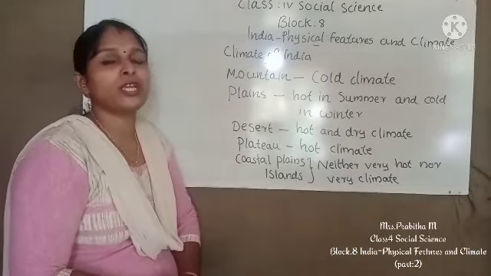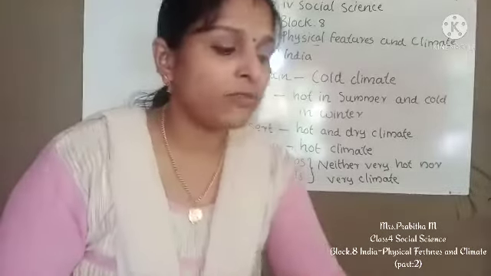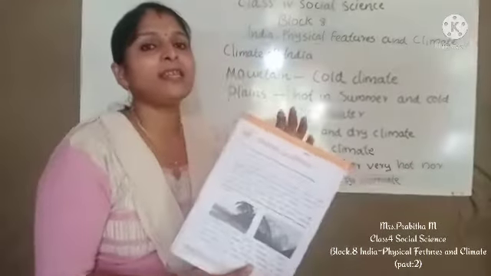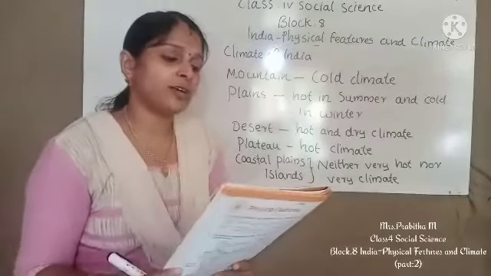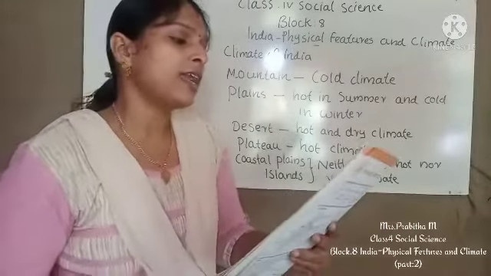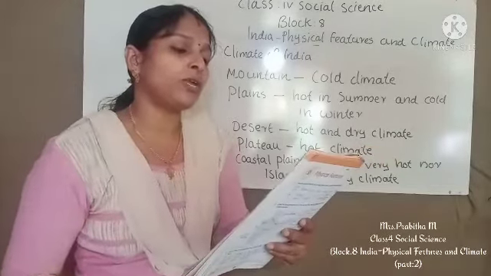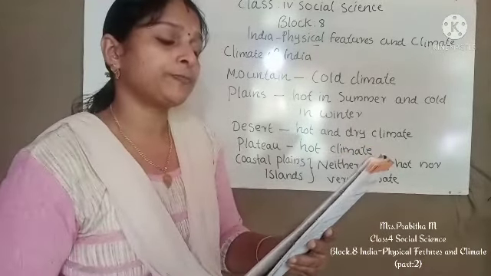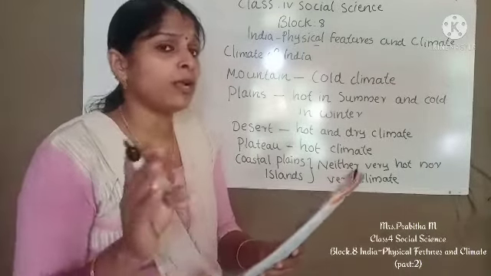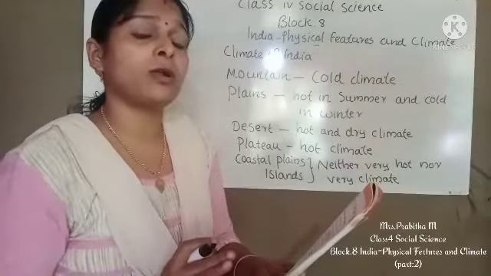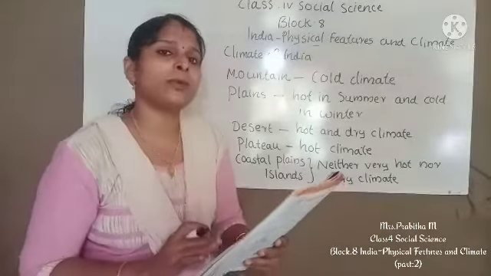Now everybody take your workbook, page number 45. Yes, climatic conditions. Everybody write date at first. Then first question is, write the type of climate found in each physical feature. Give reason for your answer. So you can see one physical feature is already given there and climate also mentioned there.